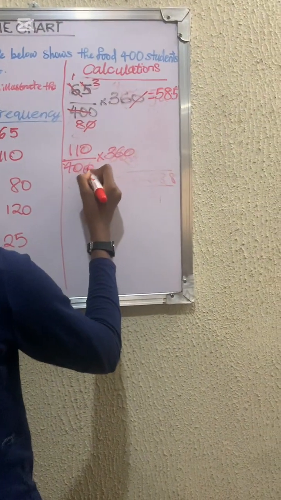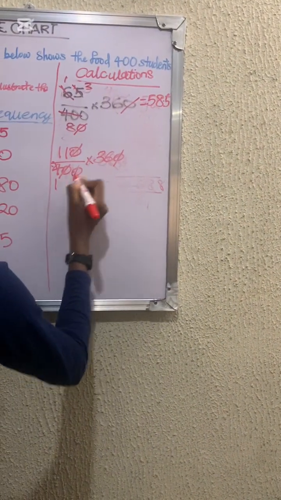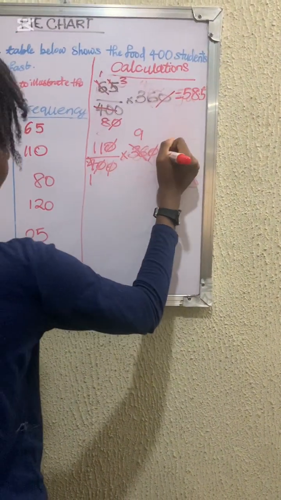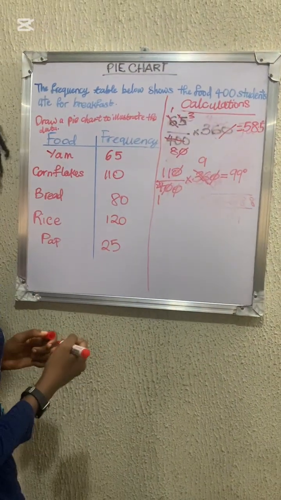The next one is going to be 110 divided by 400 times 360. Now the zeros here are enough to cancel. Then we have 4 here, 1, 4 here, 9, and then we have 11 times 9 giving us 99 degrees.